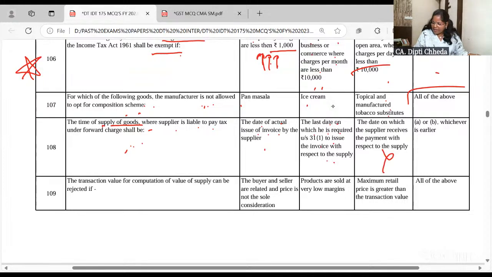It's A or B. Whenever there's supply of goods, the day you have issued the invoice or the last day you are liable to issue the invoice. And what's the last day? Movement of goods. Goods cannot go out of the premises without a bill. Clear to all of you?